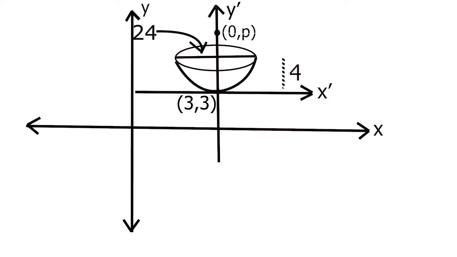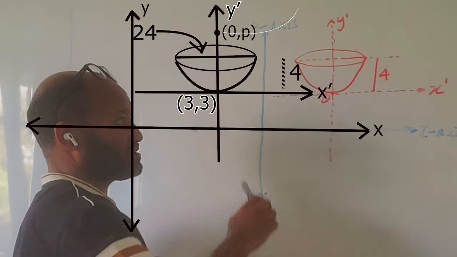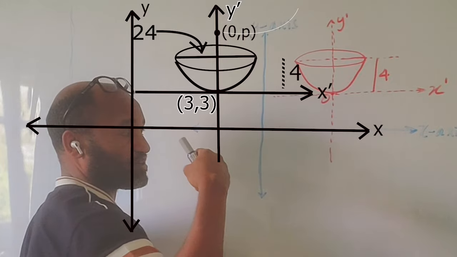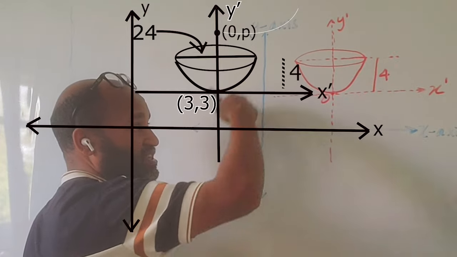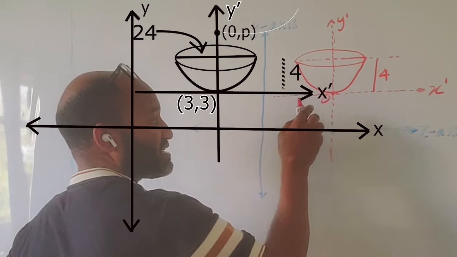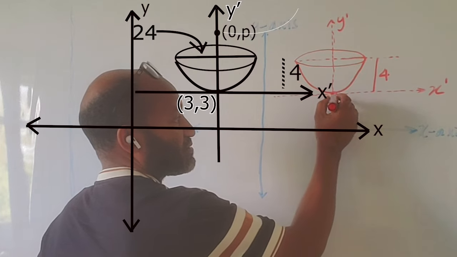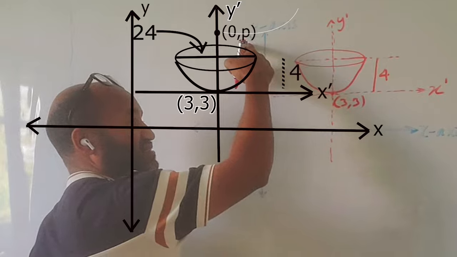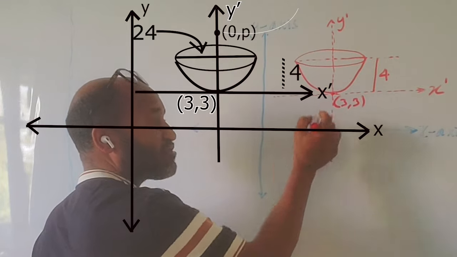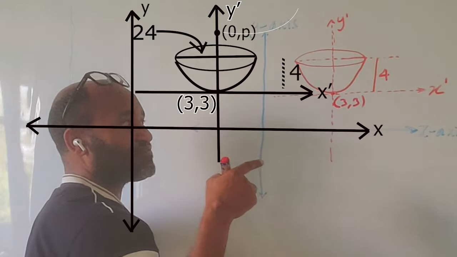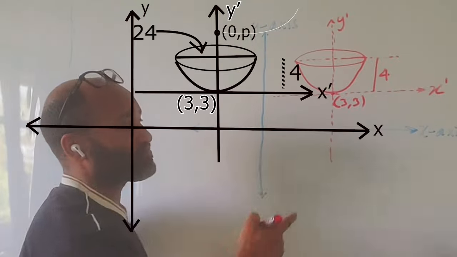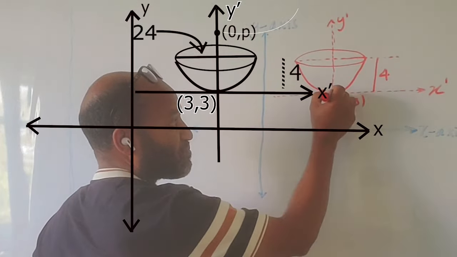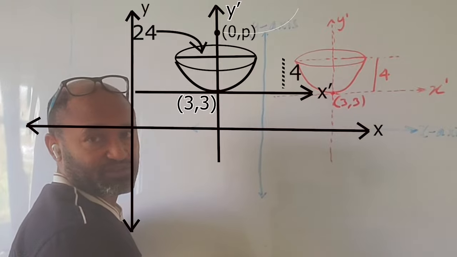Now you observe on the video, this is a diagram, what I have shown you. Look, this point is (3, 3) with respect to the XY axis. Now consider this point as the origin and form a new coordinate system, x prime, y prime. So for x prime, y prime, the vertex is the origin.